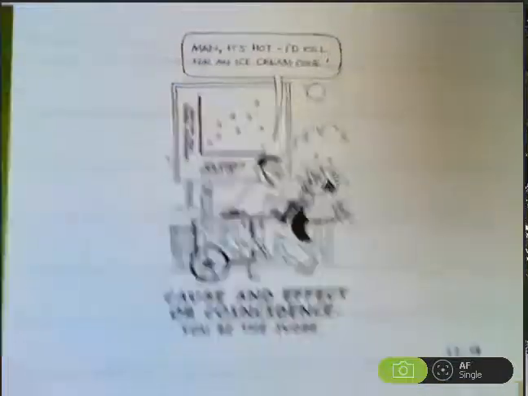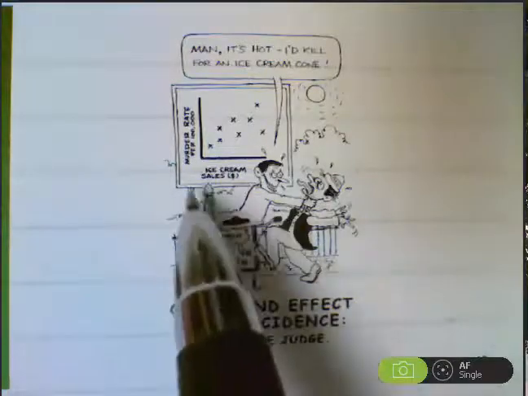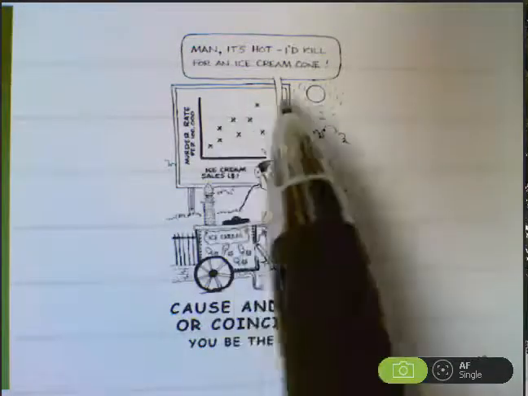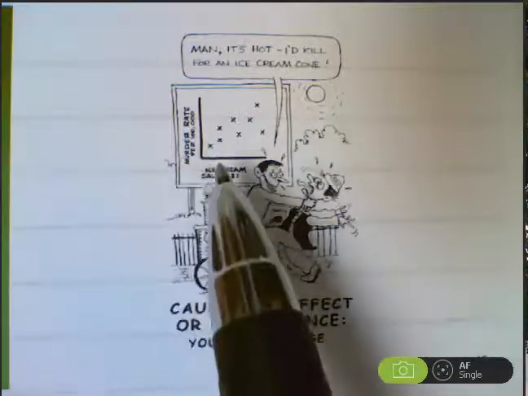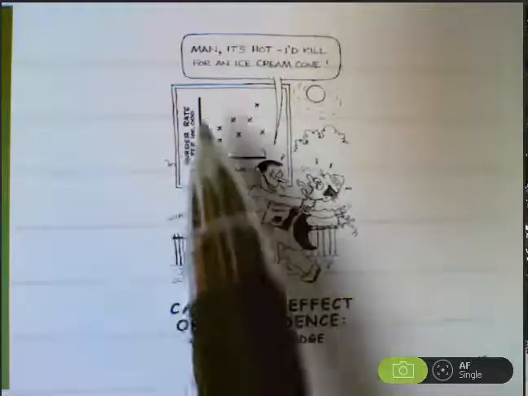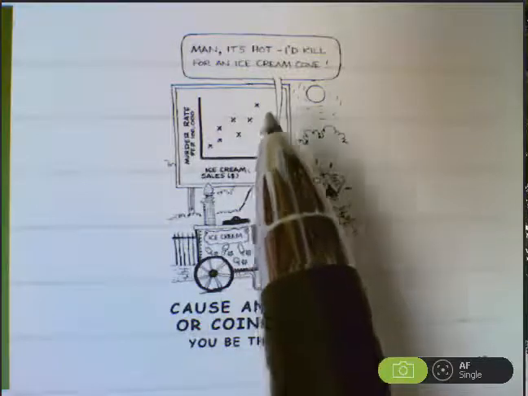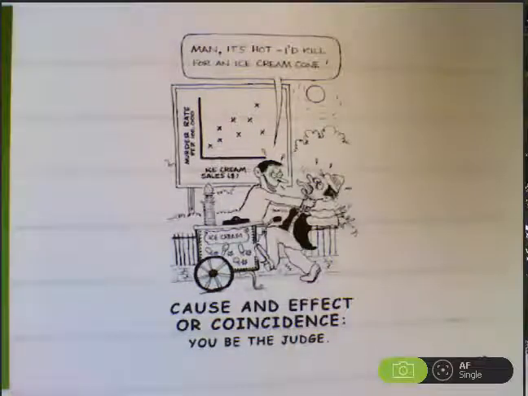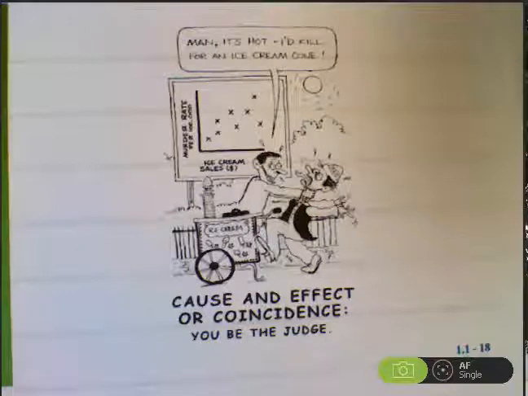Here's another example. Look at the graph. It shows that there is a relationship between ice cream sales and the murder rate. It appears that as ice cream sales go up, the murder rate also goes up. Maybe this increase in ice cream sales is causing the increase in murder rate. If you want to bring the murder rate down, just stop selling ice cream. That doesn't make sense at all.